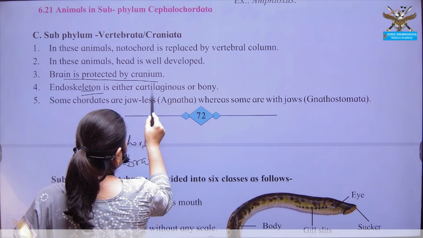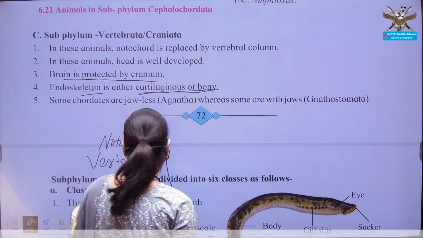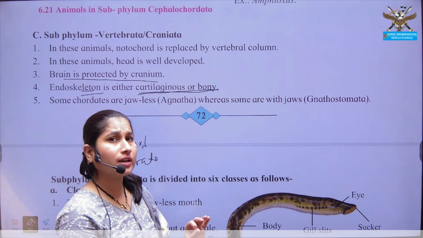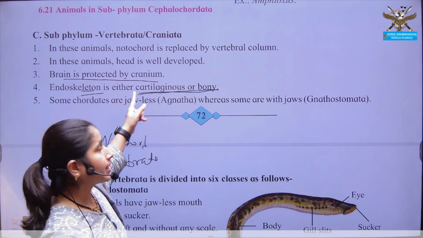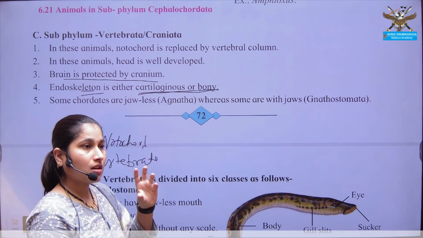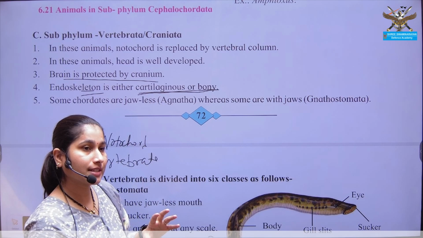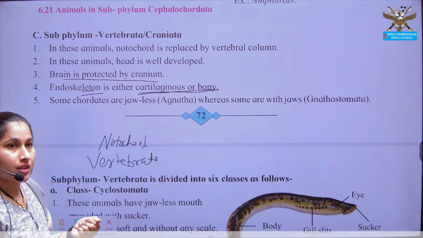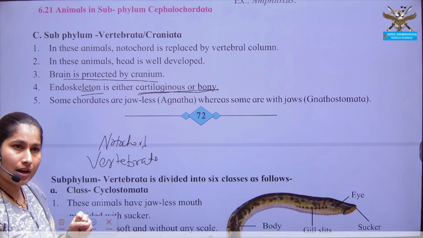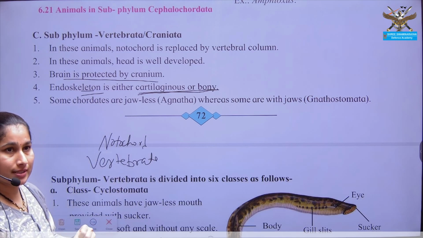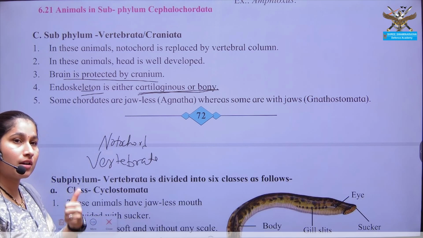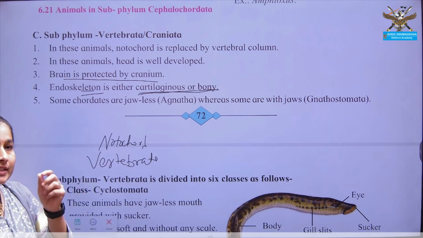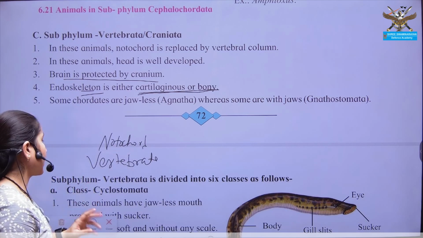Endoskeleton is also seen. It may be made up of bones or cartilage. Cartilage is a soft bone, whereas our normal bones are hard, rough structures giving strength and support to our body posture, while cartilage gives support but is soft in nature.